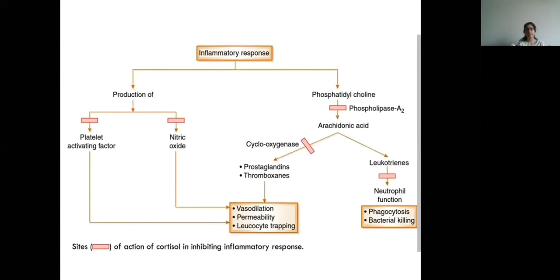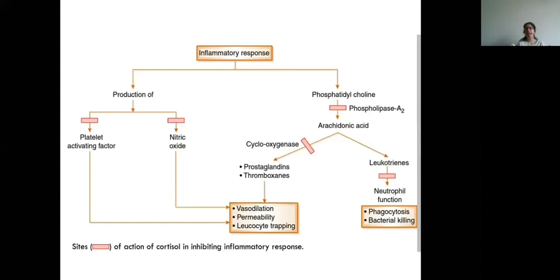For this anti-inflammatory effect, a few points you can just remember: it is occurring because it causes a decreased production of platelet activating factor, nitric oxide. Then it causes a decreased production of phospholipase A2. So it will inhibit this step of conversion of phosphatidylcholine, which is present in the plasma membrane, to arachidonic acid.